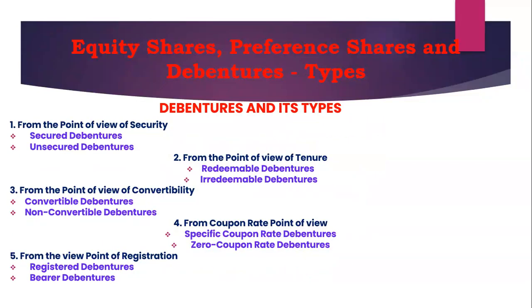Then the last one is debentures and its types. What exactly does debenture mean? A debenture is a debt instrument. It is an acknowledgement of debt used by companies and, moreover, governments to issue loans. Whenever the company wants some amount from the public, the company can issue debentures, and then they are going to get the loan. The loan is issued to the corporates based on reputation at a fixed rate of interest.